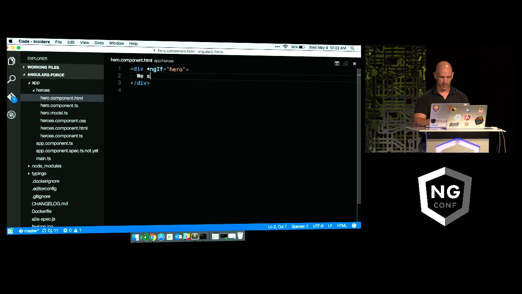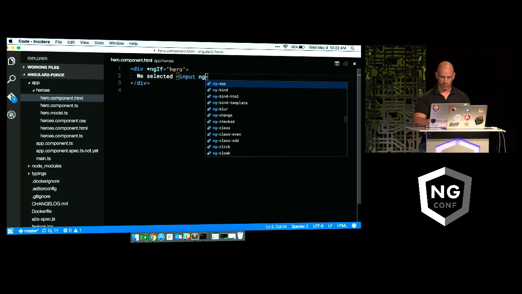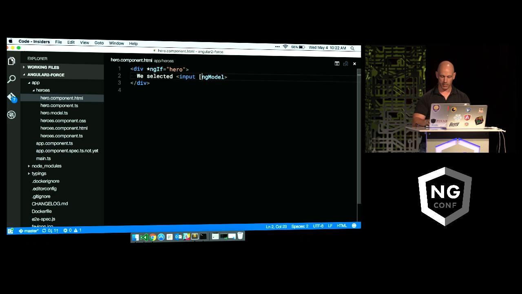And then we're going to do something like "we selected," and then put our hero's name here. We'll create an input, and we'll say we can change this person. We're going to use a special directive called ng-model, which you wrap with parentheses and square brackets. Now, ng-model is going to be our two-way data binding. The square brackets you can think of as saying, take the value from the component, stick it in the view, and then the parentheses let me say, okay, when I change this value in the view, send that value back down to the component. It gives us the ability to do our two-way data binding. And then we can bind that to hero.